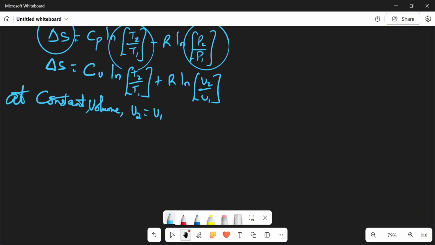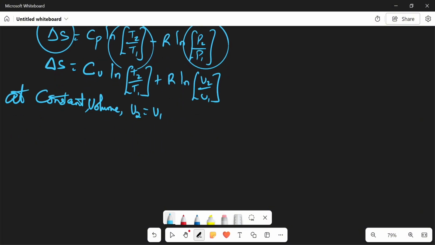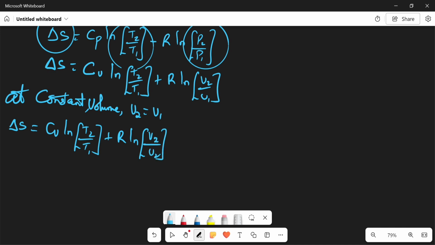So if V2 is equal to V1, automatically our change in S is equal to CV ln T2 over T1 plus R ln V2 over V2, since they are equal, so it will cancel.